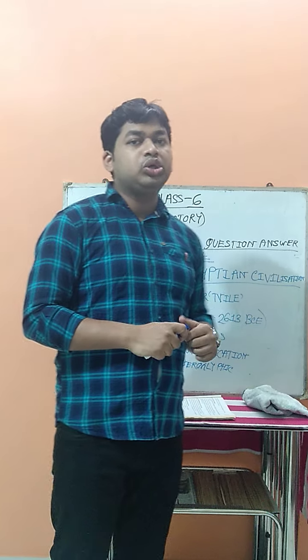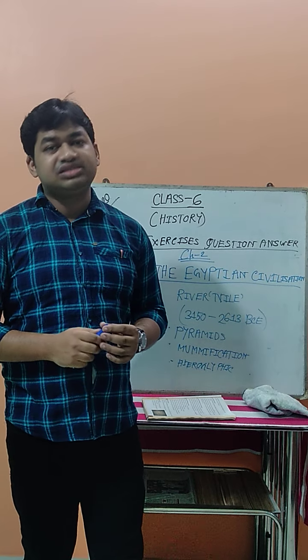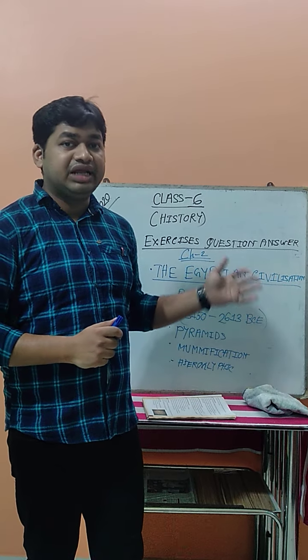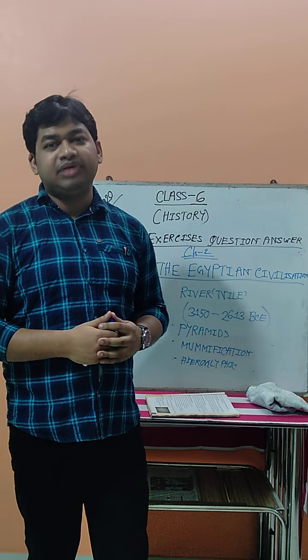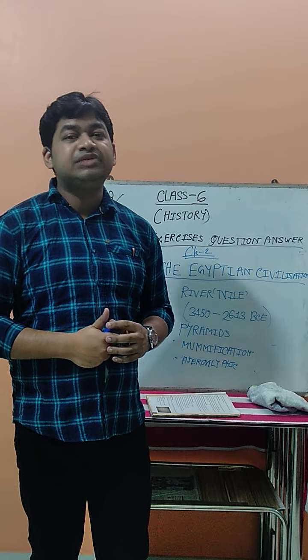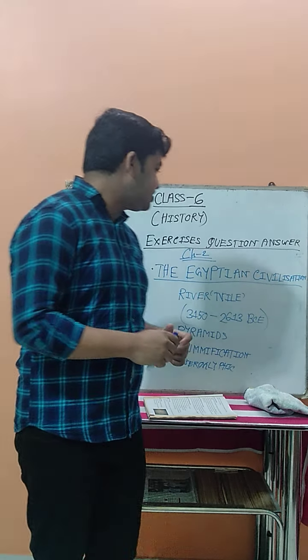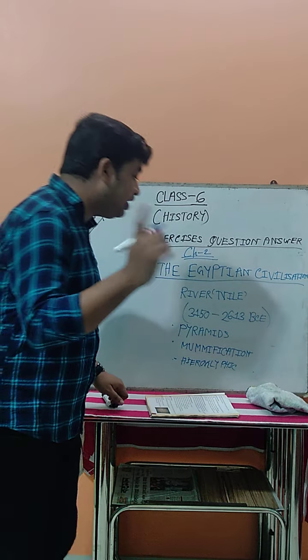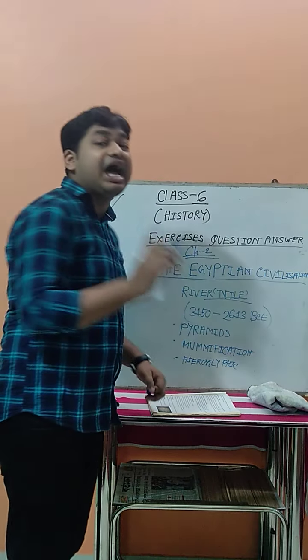Now see, today we are going to start the next chapter from your history. The next chapter is also about a river valley civilization, called the Egyptian civilization. Beside which river did the Egyptian civilization grow? Beside the river Nile.